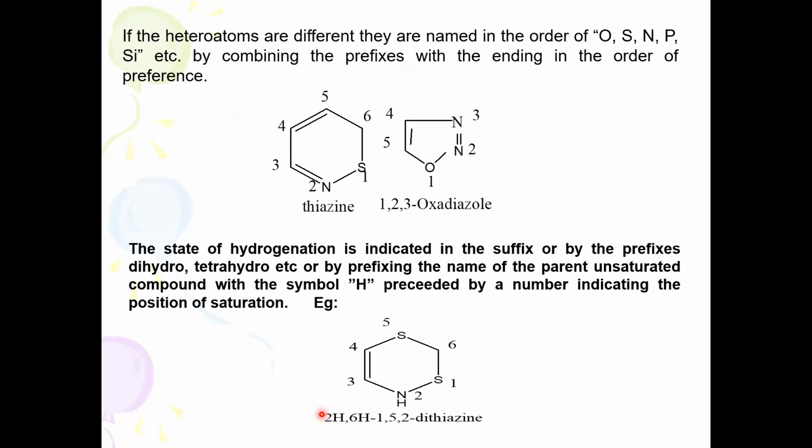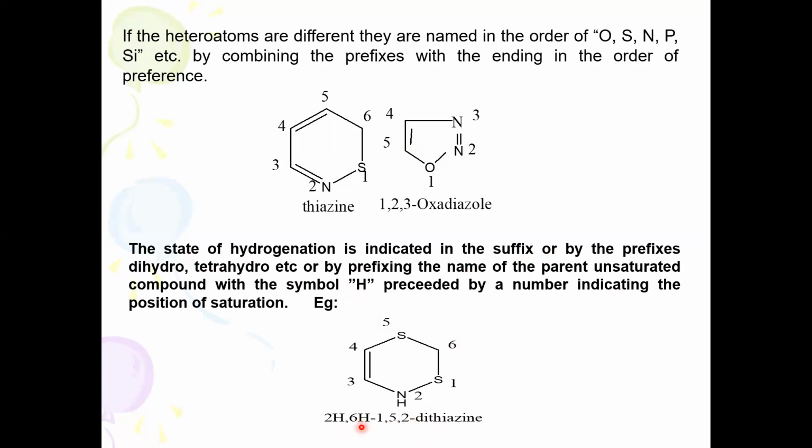Here I have told you the state of hydrogenation is indicated by prefixes dihydro, tetrahydro, and so on, or by prefixing the name of the parent unsaturated compound with the symbol H. 2H, 6H, hydro 1,5,2-dithiazine.